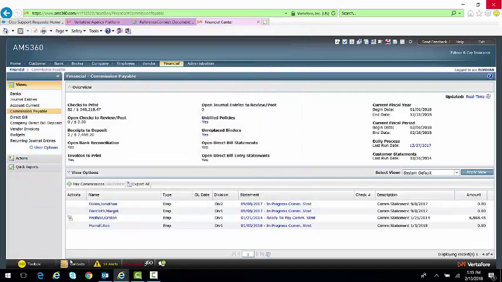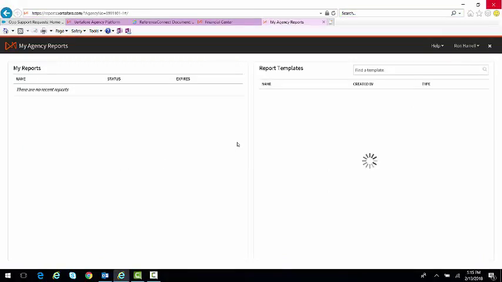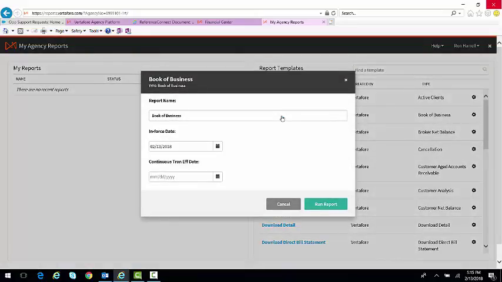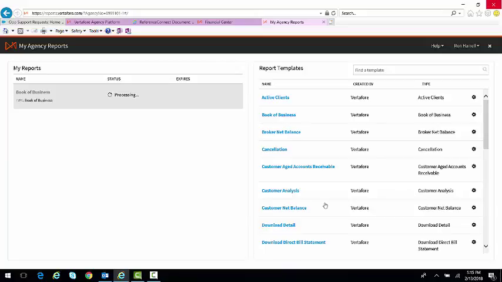We talked briefly about that in our meeting on Thursday, and those My Agency Reports provide for you a customizable report where you can change the columns, right? You could go here maybe to a book of business report, change the date ranges if you want to. But the most important thing to note about these reports is that they are fully customizable in the sense that you can add or delete columns to them. You can create even summary views from them, and you can manage all of that on your own.